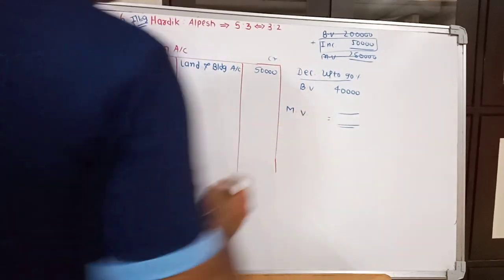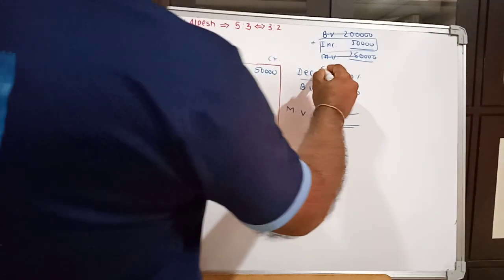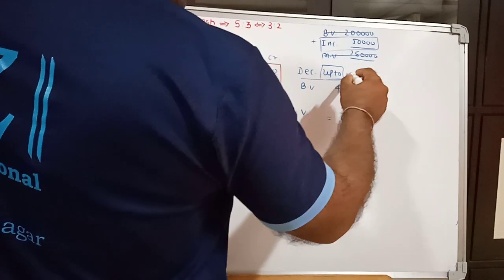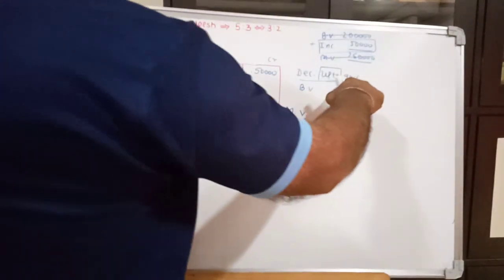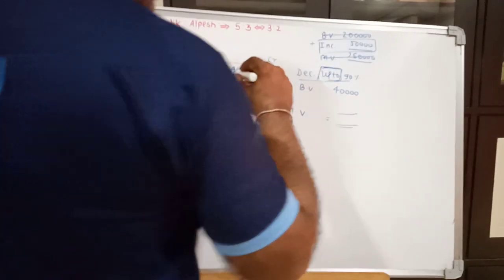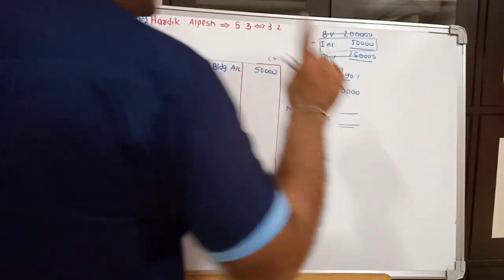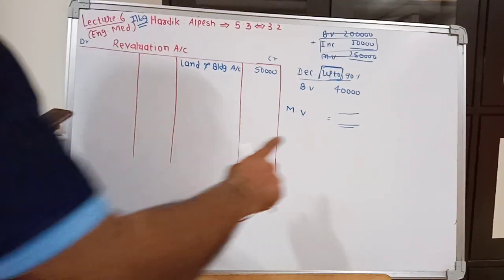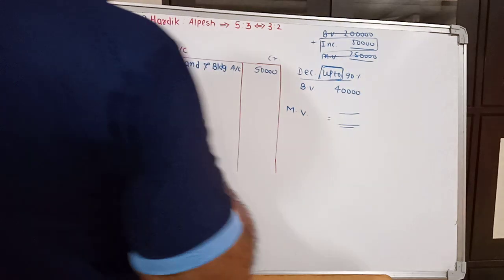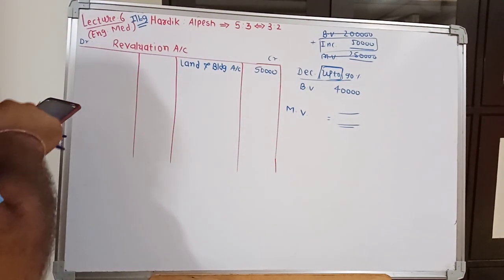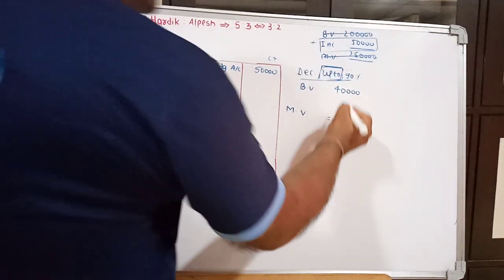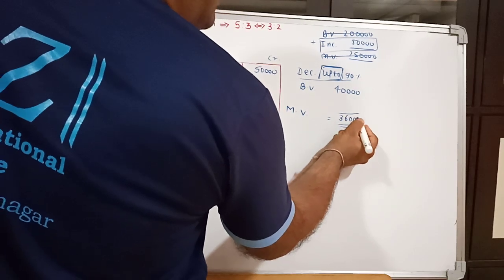Whenever given "up to" in any adjustment, that means that 90% of this 40,000 would become the market value. For example, 40,000 into 90% is 36,000, and this 36,000 would be the market value.